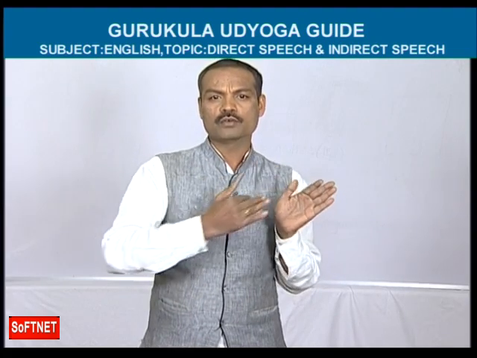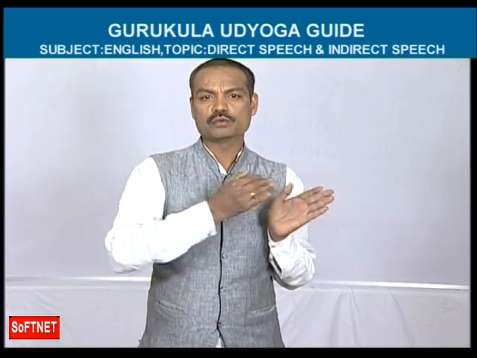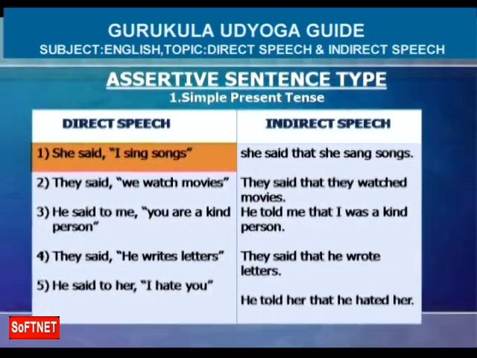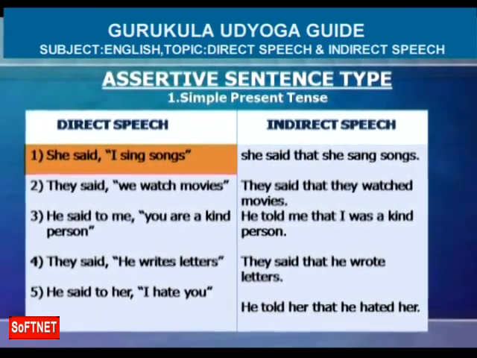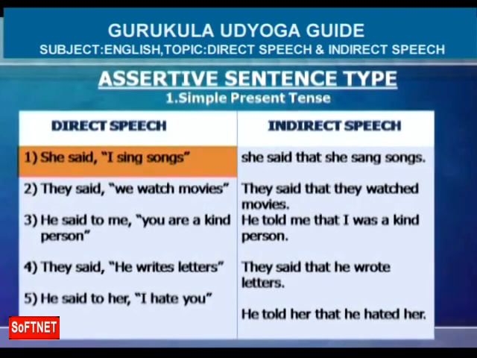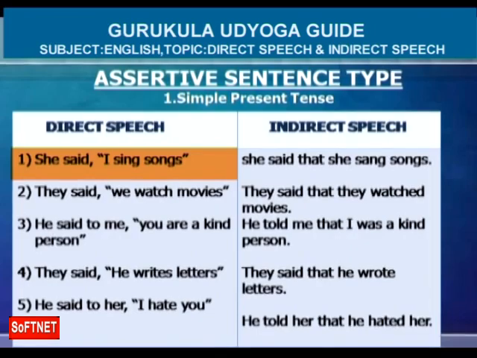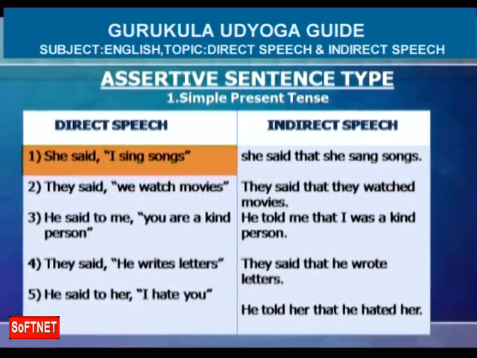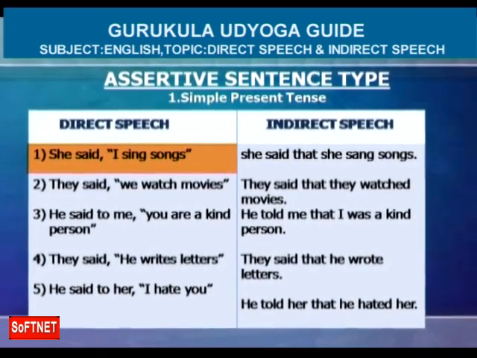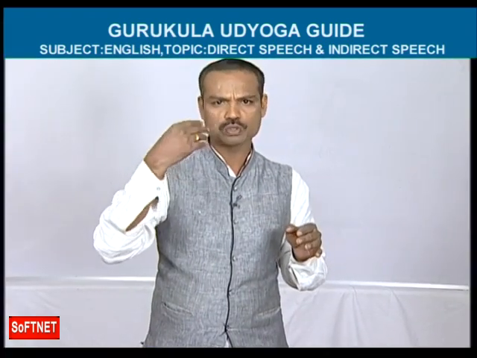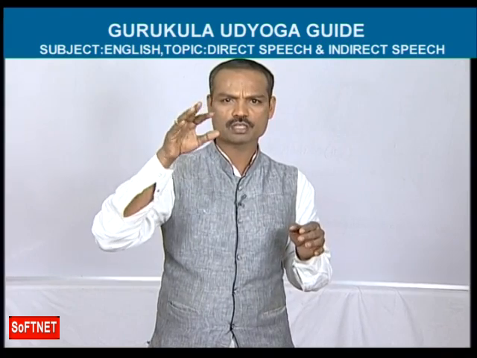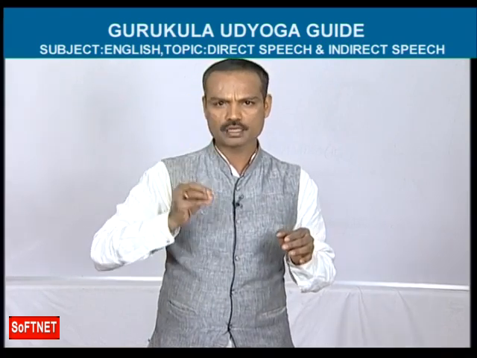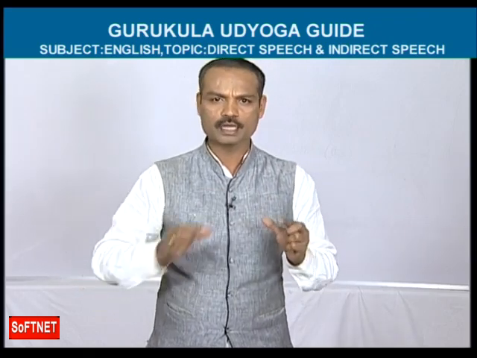Right. So now I am going to tell you how to change this direct speech sentence into indirect speech. What is the first word of the direct speech? She. So while you are changing this sentence into indirect speech, the first word, that is she, should be written as it is. So friends, listen to me. While you are changing a direct speech into indirect speech, the first word, whatever the subject is given, either she or they or he, Raju, Rani, Kiran, Kishore, Praveen, Prakash, that subject should be written as it is. So she should be written as it is.